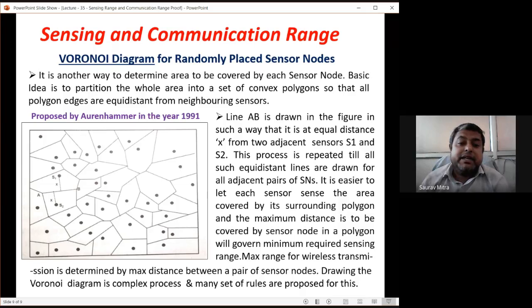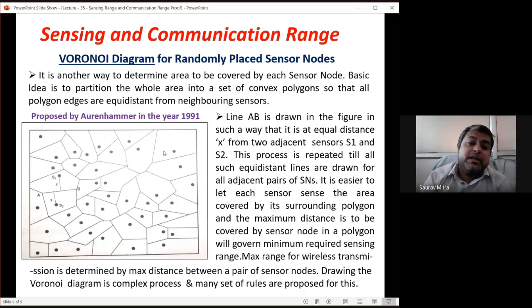It is easier to let each sensor node sense the area covered by its surrounding polygon. That means this sensor node will be responsible for sensing anything within this polygon. So this polygon is sensed by this sensor node, and you have to make sure that the highest distance, so that is this distance, is less than rs, or this distance is less than rs. Now you can check here.